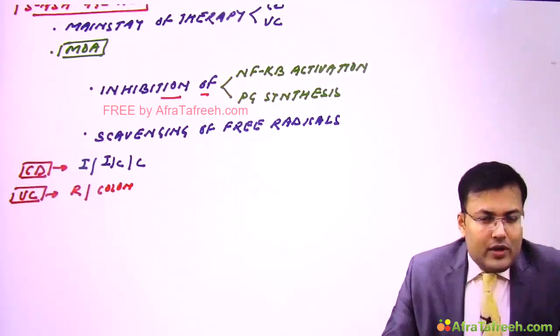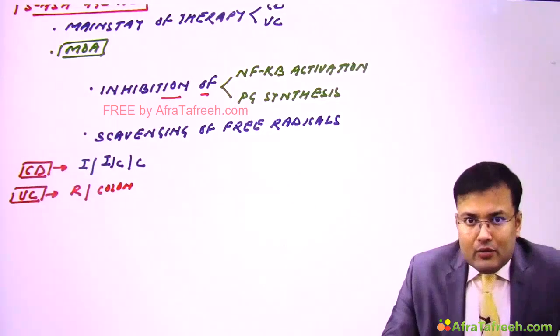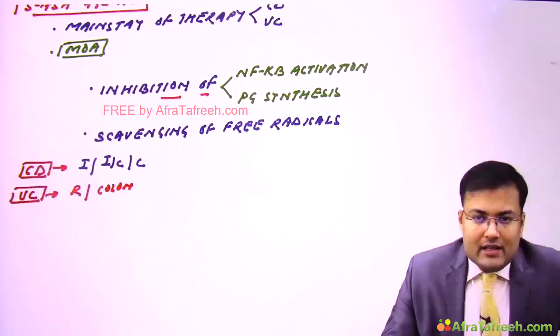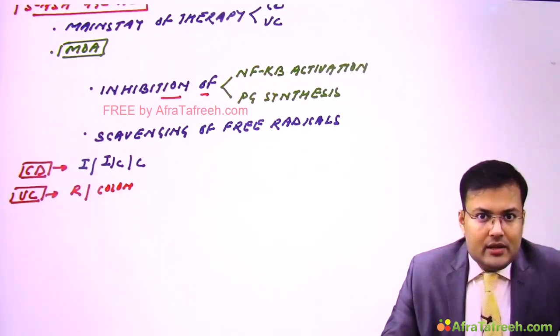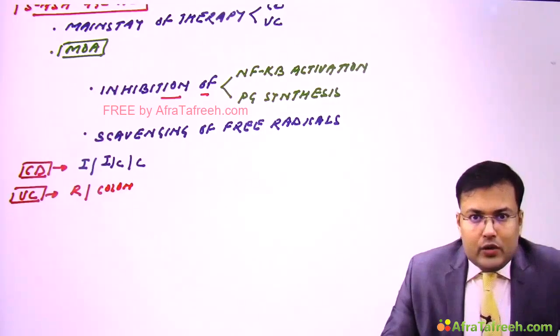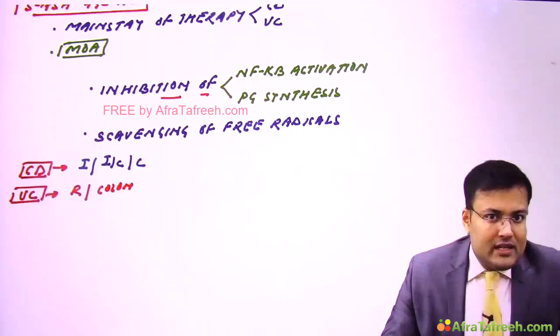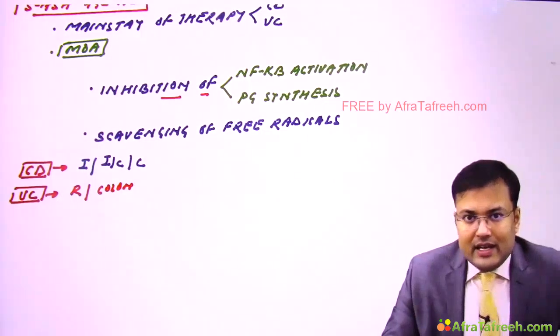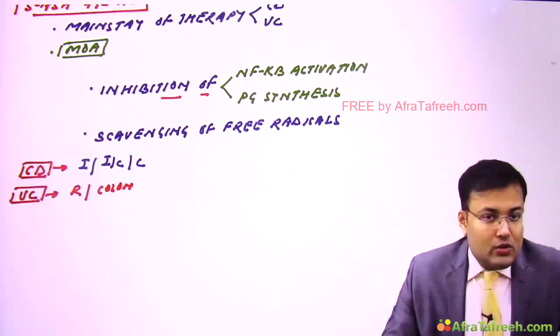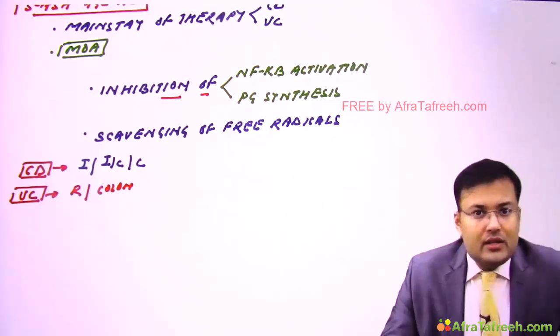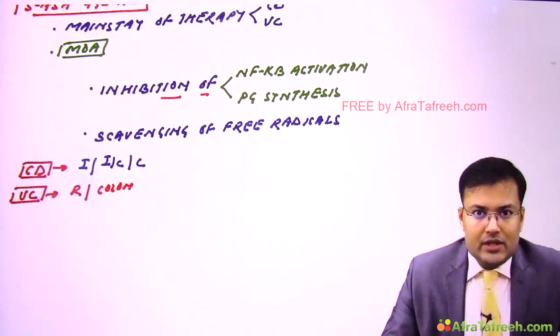Now, what is the problem with 5-ASA agents? Up to 80% of unformulated aqueous 5-ASA agent is absorbed in the proximal part of the small intestine. So it is not going to reach the distal part of the small intestine and colon where the disease is situated.